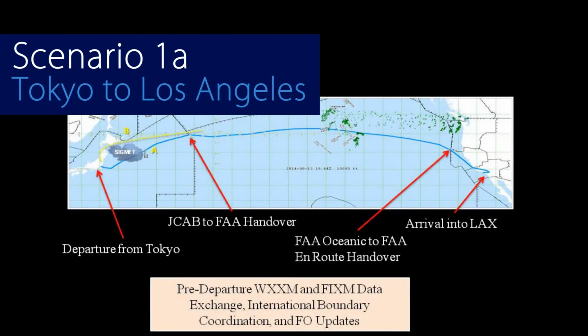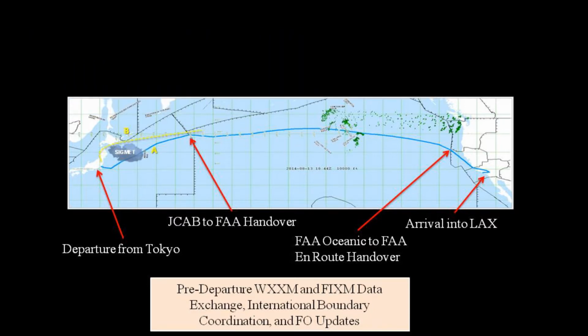Scenario 1A demonstrates the ability of leveraging the FIXM standard on a transoceanic flight from departure to an air navigation service provider to arrival. This scenario has been divided into 4 parts: departure, the air navigation service provider's handover, the FAA handover, and the arrival.